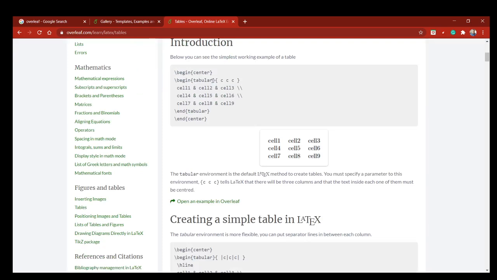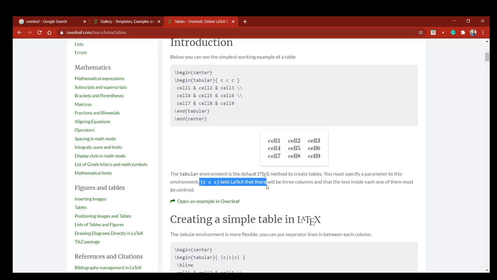Suppose we want this table in the center of the letter. Then we will use this begin center, and obviously end center also. So this cc, see this.